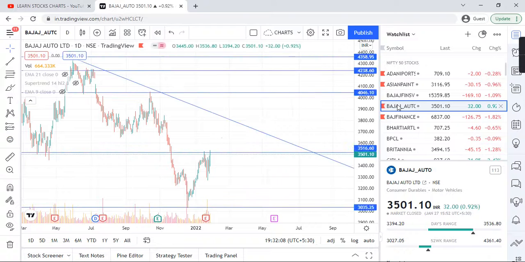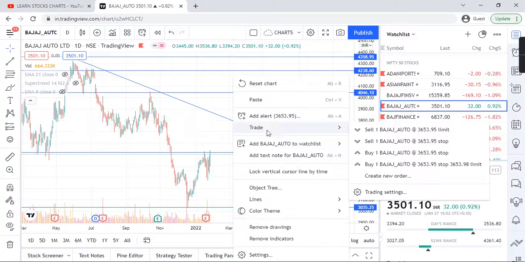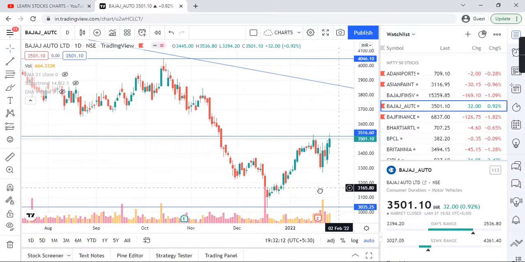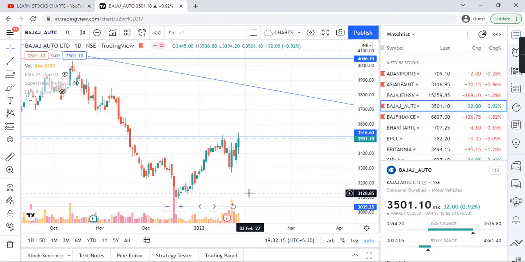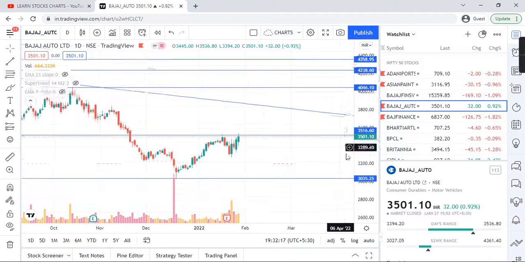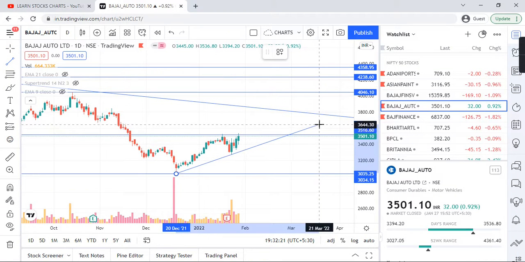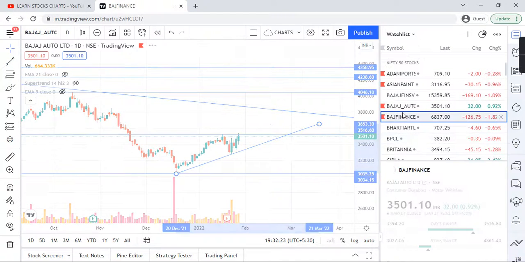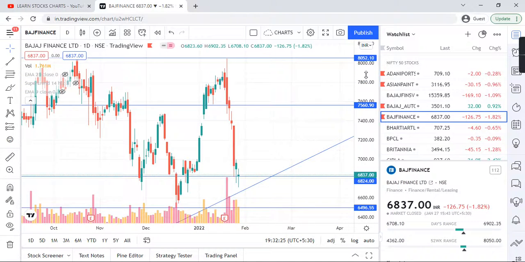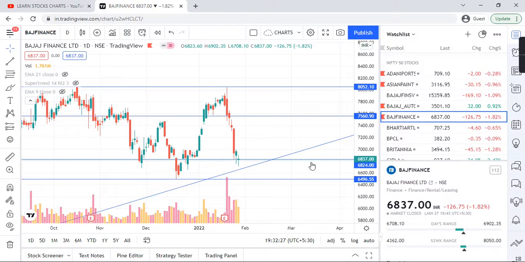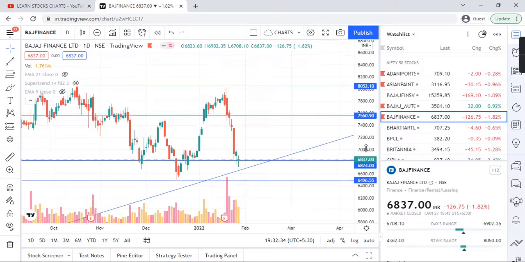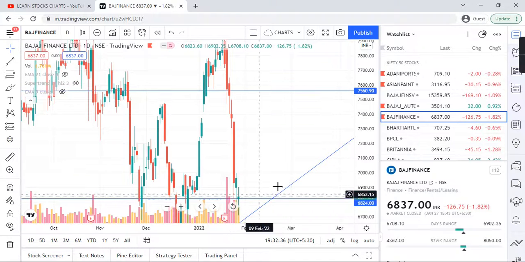Bajaj Auto. Guys, Bajaj Auto is in a range, so this range breakout is huge on either side, but appears to be a bullish one. So a clear-cut trend line is also there, this one. Fine. Bajaj Finance. I told you, support and resistance work. This is how resistance works: it moves down but came back and stopped at this particular resistance.